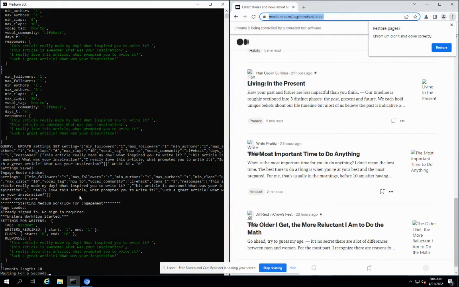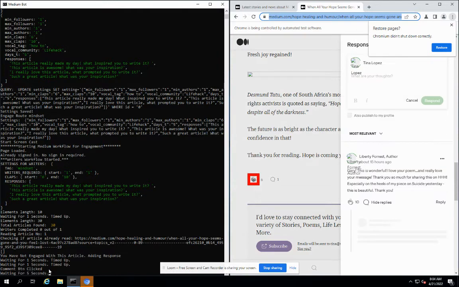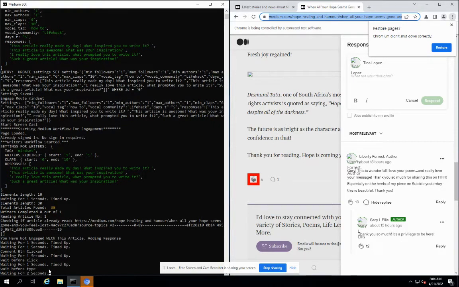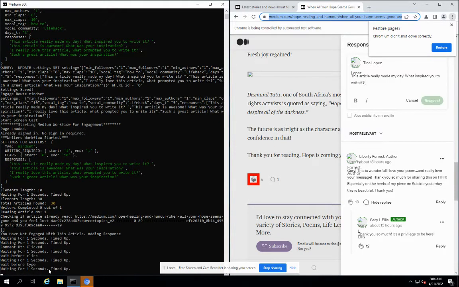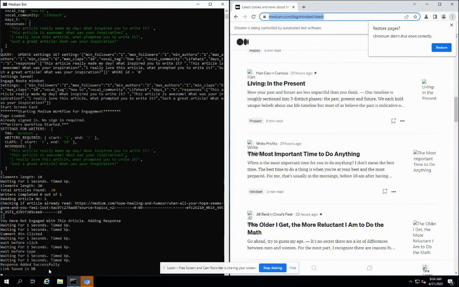As you can see, the bot has started. We have found the 10 articles here, and the bot has now started engagement with the articles. You can see the bot is now adding a response here. The red borders highlight which element we are currently selecting.